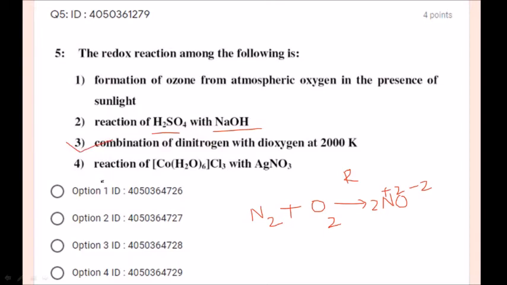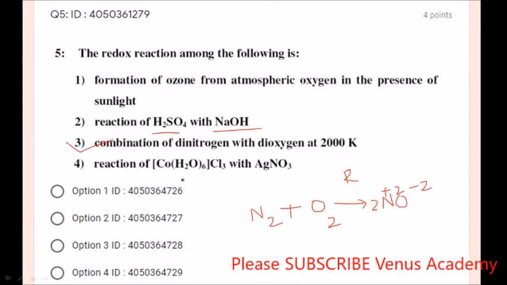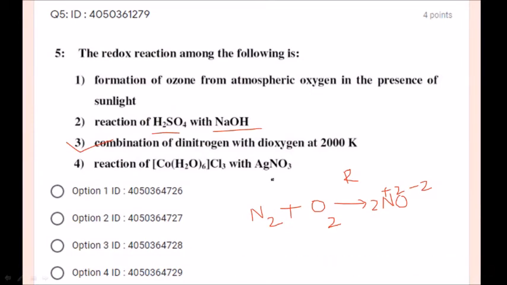What about option 4? Reaction of cobalt aqua complex with silver nitrate. Here also there is no question of redox reaction. So the option number 3 is correct option, students. Next.